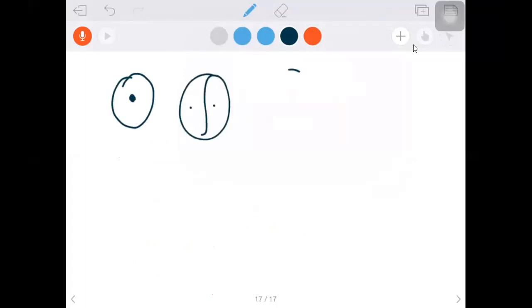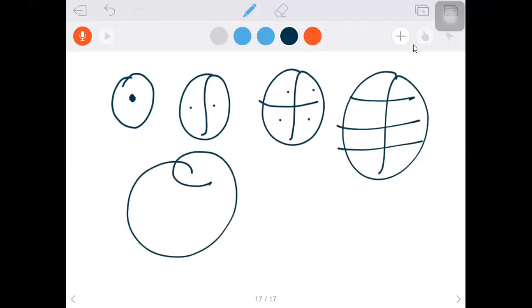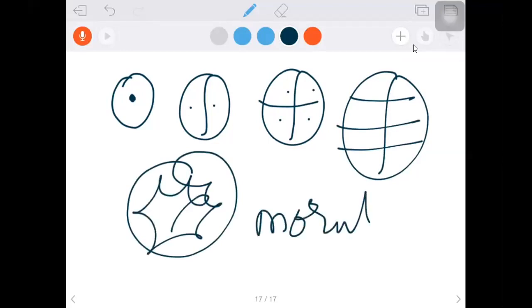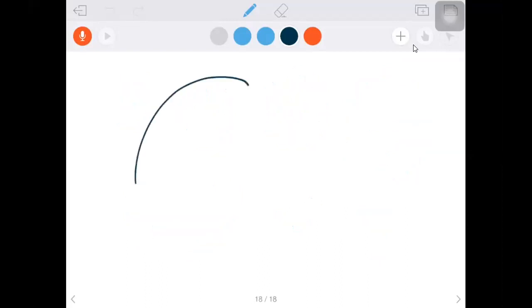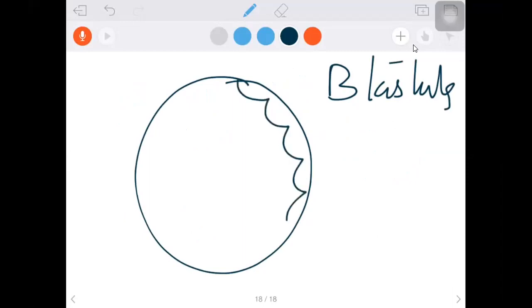The zygote divides into two cells and four cells, followed by divisions like 8 cells, 16 cells. Likewise, it will go on until a stage forms. What is that? Morula. The morula will divide, forming a stage said to be the blastula.